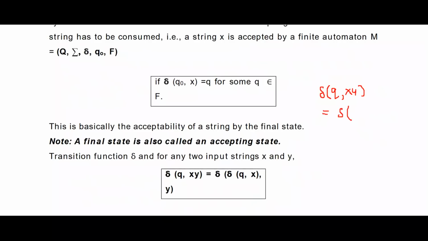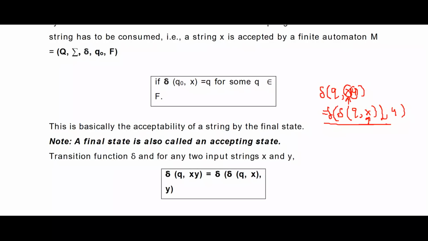First, initially I have to apply the transition on the leftmost symbol. I apply delta on x, that means the input symbol x on the present state q. After that, again I will apply delta on the next input symbol y. So this is how the transition happens.